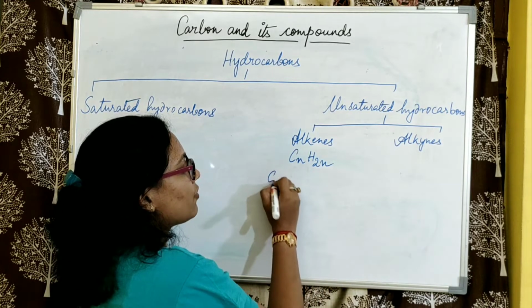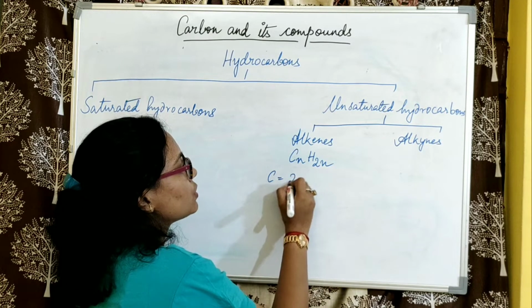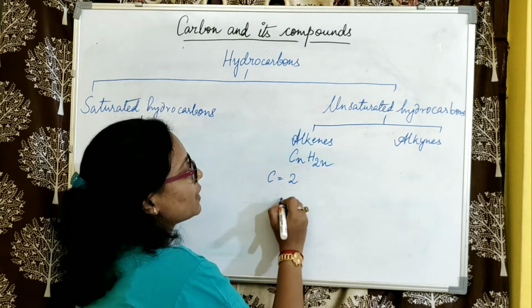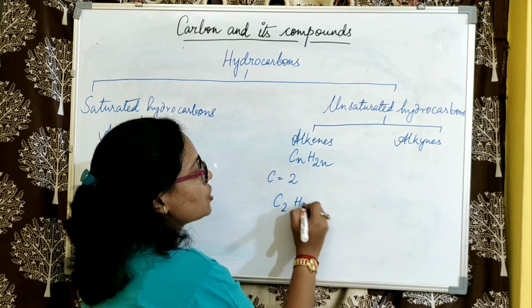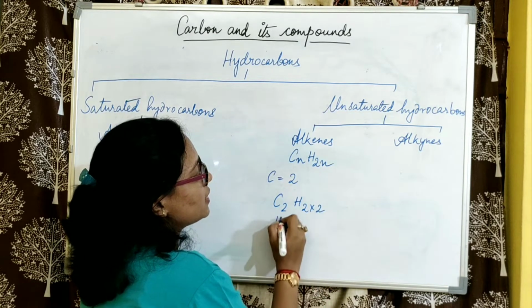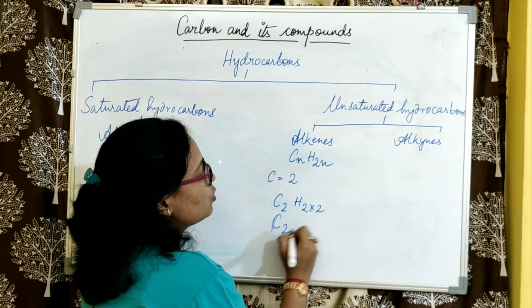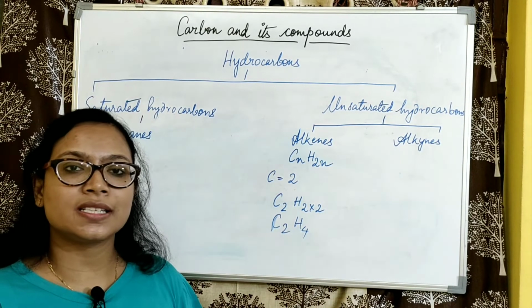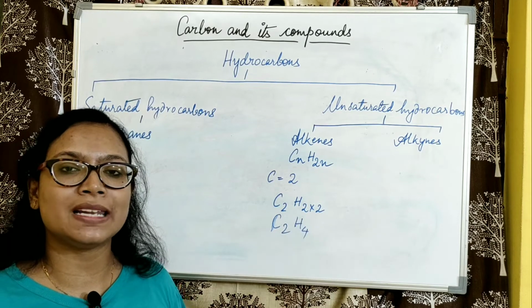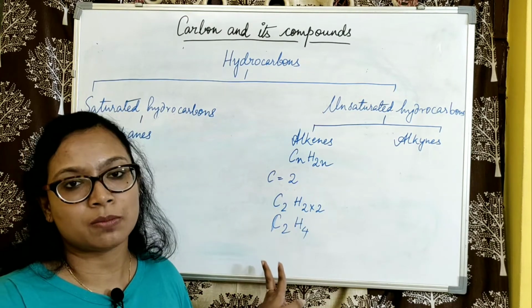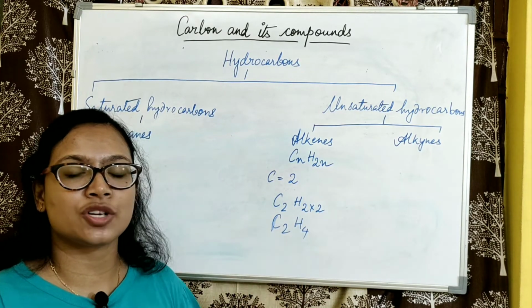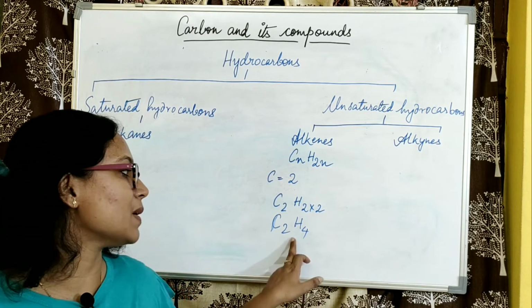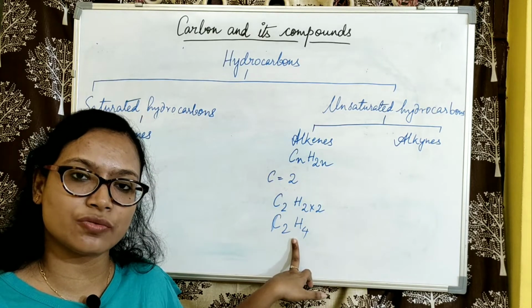If the number of carbon atoms is 2, then we get C2H2 multiplied by 2, that is C2H4. Now why did I start with 2? Here the carbon atoms should be linked with one another by double bonds, so it is mandatory that there be at least 2 carbon atoms. So the first member itself will be C2H4.